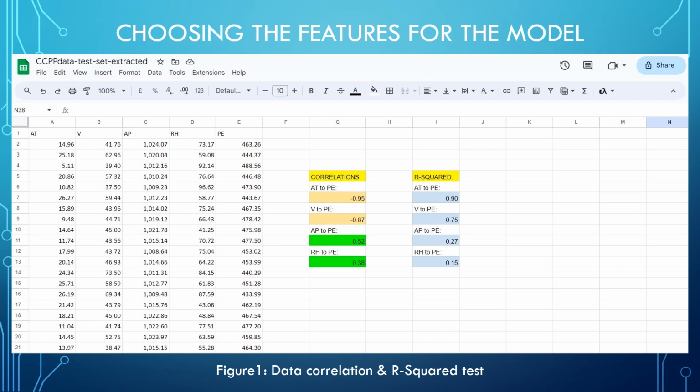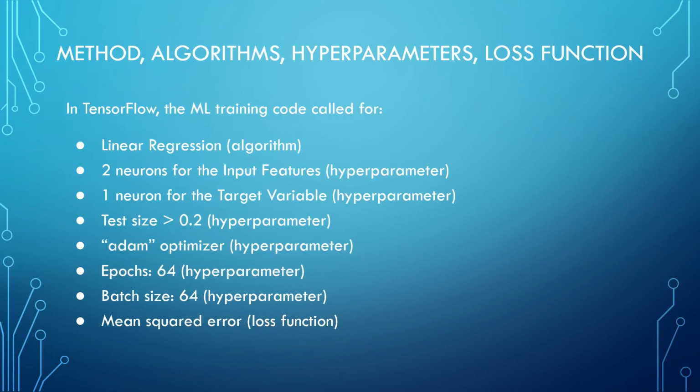For the other two, the fit was too low, much below 0.50, so I didn't choose them.